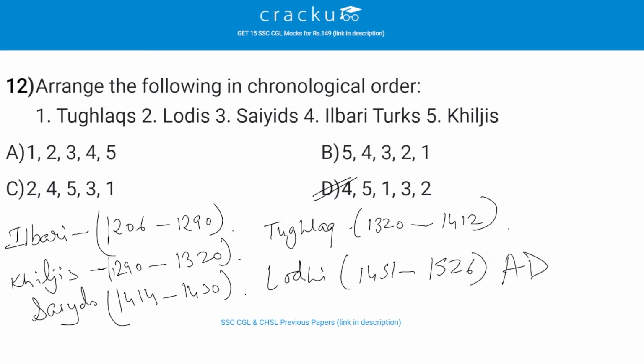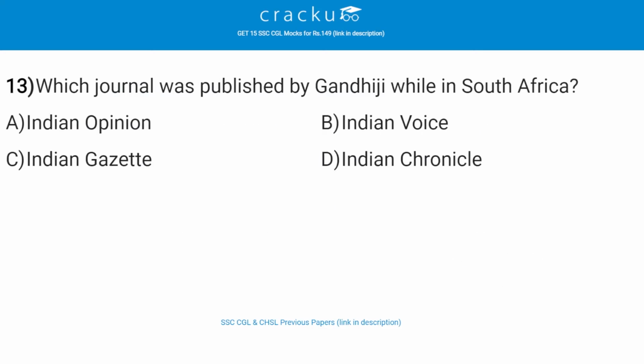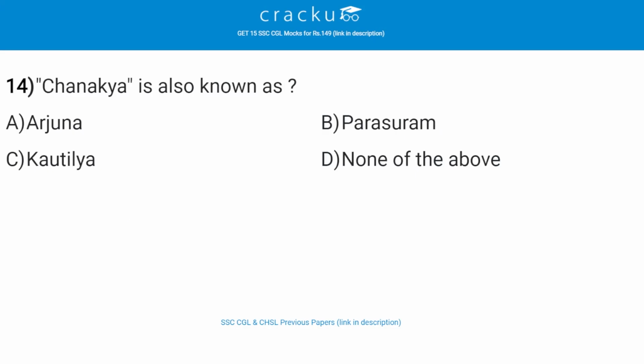And then the last one is the Lodhi dynasty, which is 1451 to 1526 AD. Which journal was published by Gandhiji while in South Africa? The correct answer is A, that is Indian Opinion. So Gandhiji's first newspaper, the Indian Opinion, was formed in 1903 as a mouthpiece of the Natal Indian Congress.